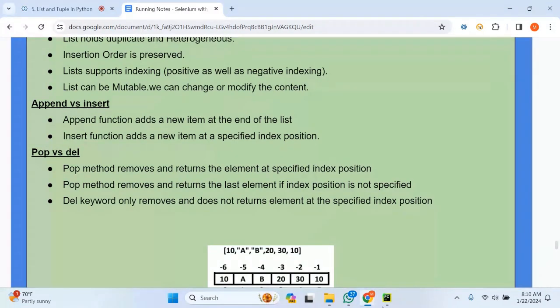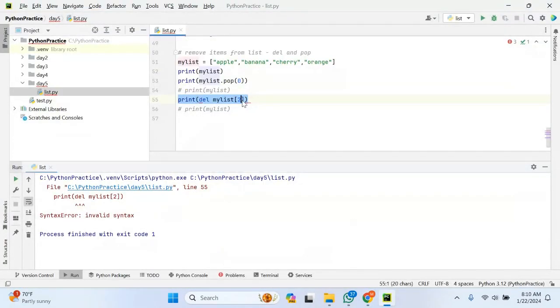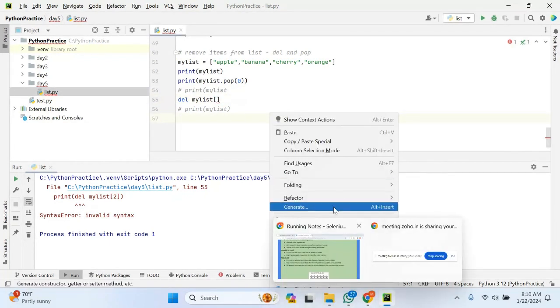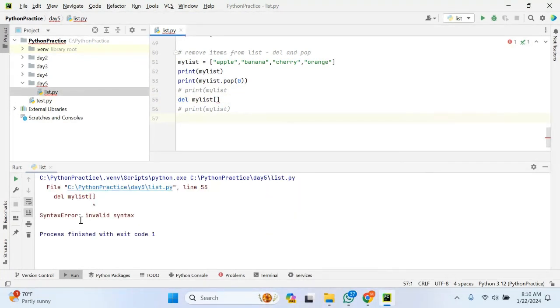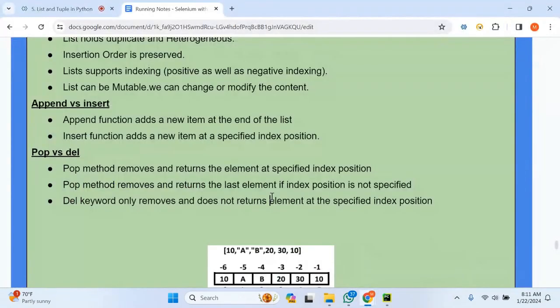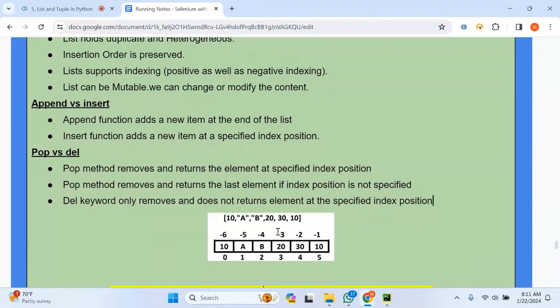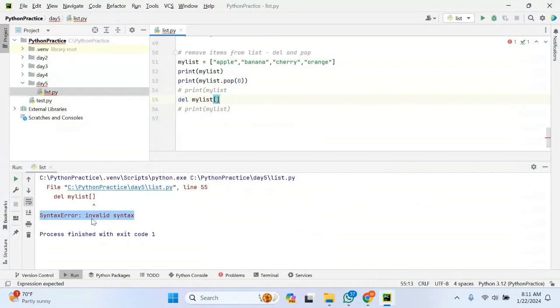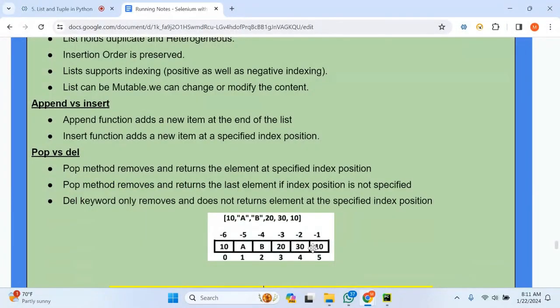Let us try to see that. Maybe I'm not right here. So if I do not specify any value, let us try to see here. We will get a syntax error, because for del we should definitely specify the index position. So if we don't specify any index position, I will get a syntax error. These are the important points you should know before working with the list.